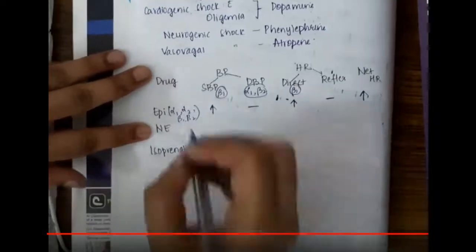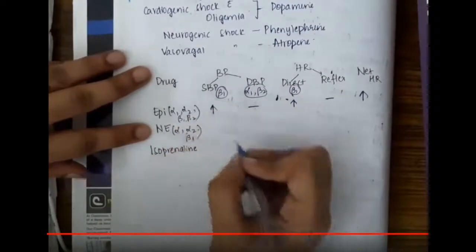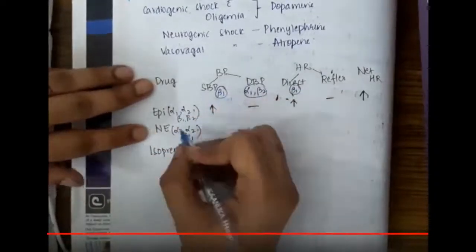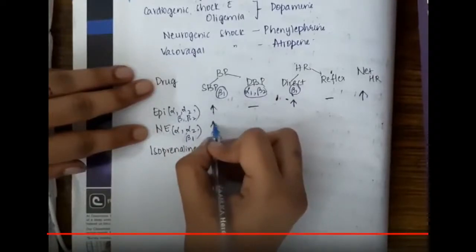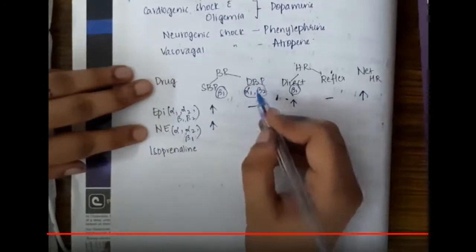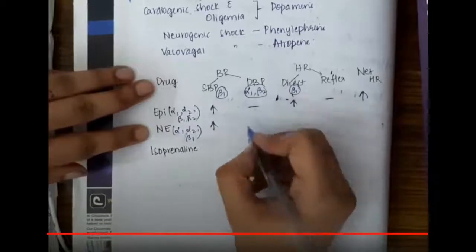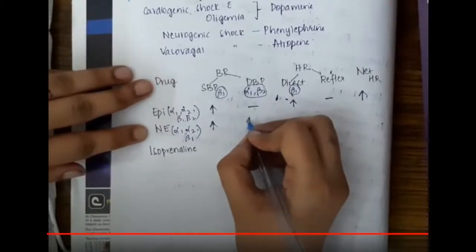Then if you see norepinephrine, norepinephrine acts on alpha 1, alpha 2 and beta 1 receptors. Systolic blood pressure, it acts on beta 1 receptors. Norepinephrine activates beta 1 receptors and thus increases systolic blood pressure. Diastolic blood pressure is due to alpha 1 and beta 2 receptors. So norepinephrine can act on the alpha 1 receptor but beta 2 receptor action is absent. So there is no beta 2 action. Norepinephrine will activate the alpha 1 receptor and cause vasoconstriction and thus increases the diastolic blood pressure.